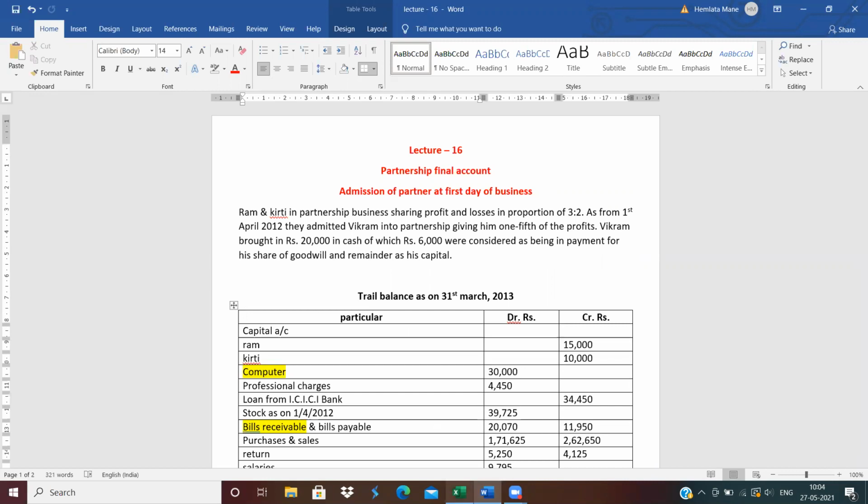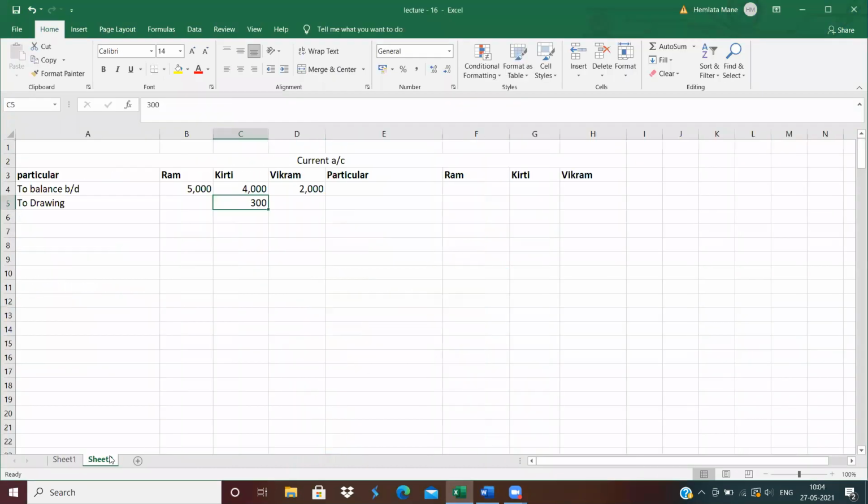So this 6,000 is distributed between the partners in their profit sharing ratio, 3:2. So 6,000 into 3 divided by 5 means 3,600, and Kirti, 6,000 into 2 divided by 5, means 2,400.